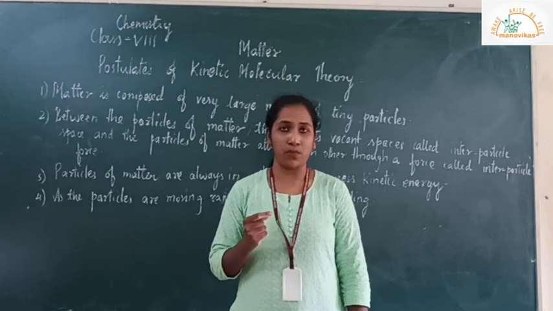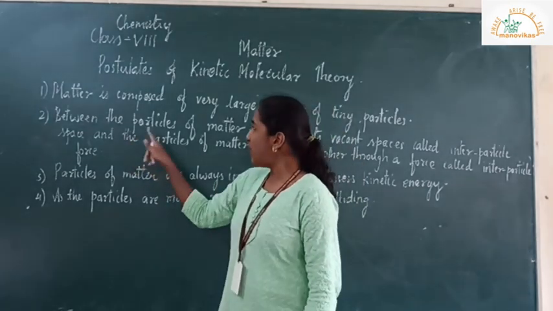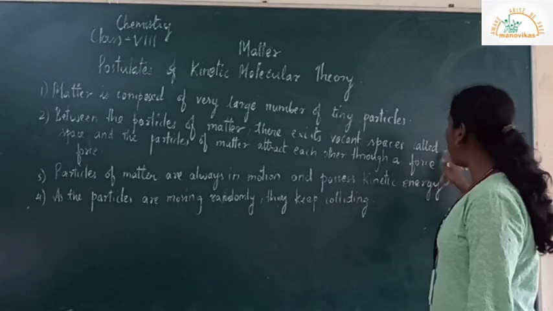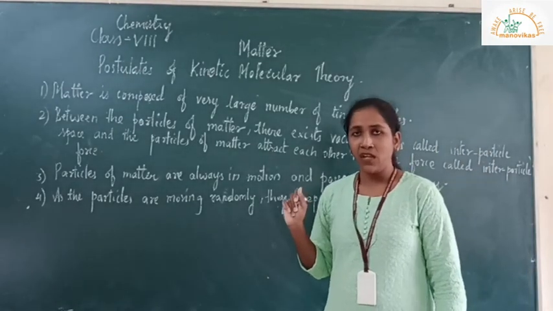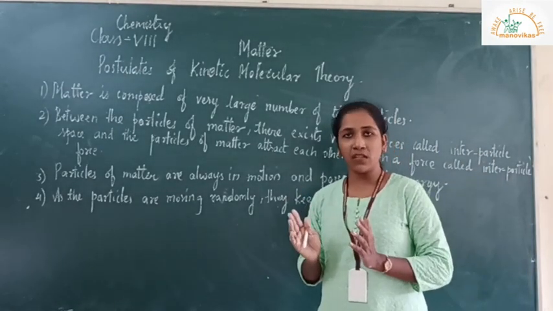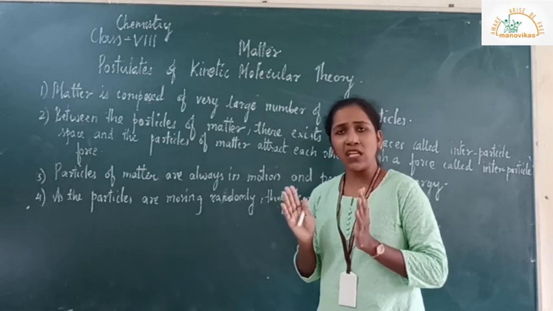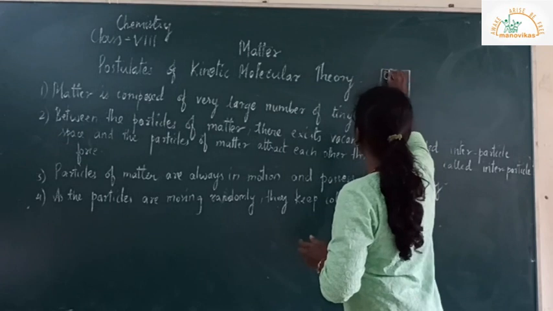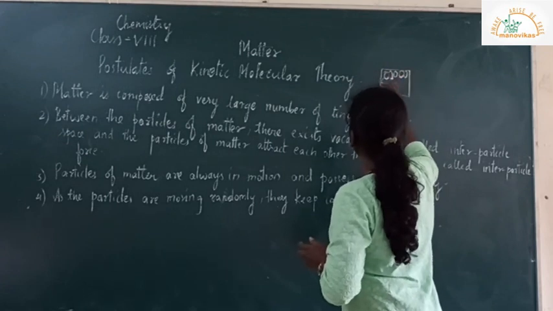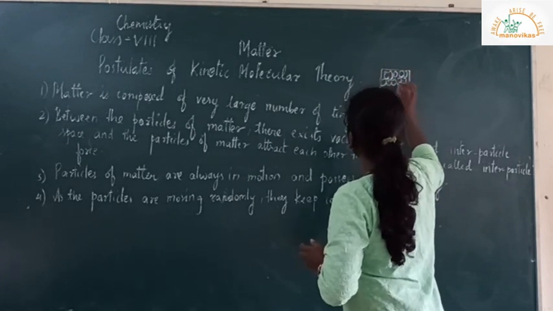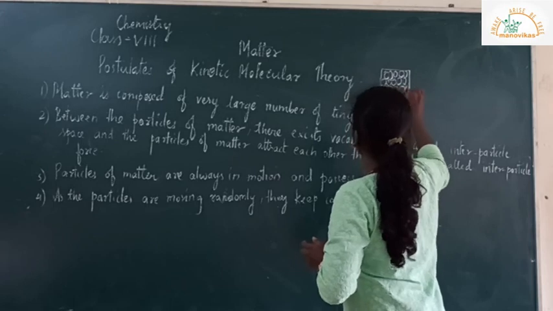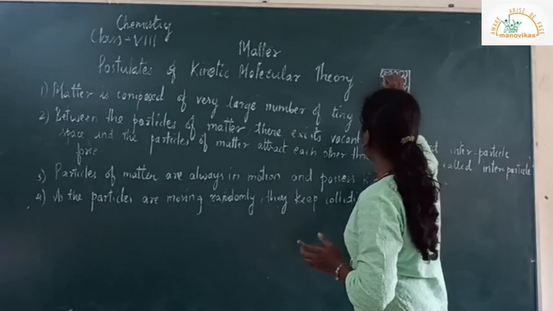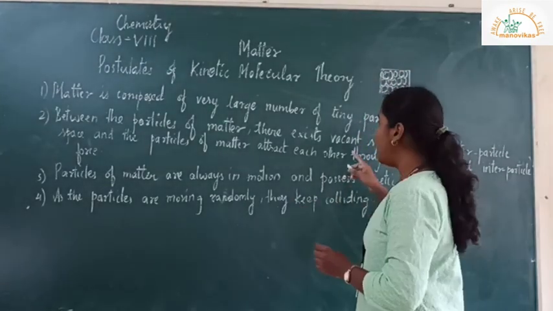They are microscopic. Second, between the particles of matter there exists a vacant space called interparticle space. Now if we are talking about the interparticle space, solids they are tightly packed. If I draw the structure over here for solid, they are so tightly packed that they do not have the interparticle space. Okay, they are all tightly packed.